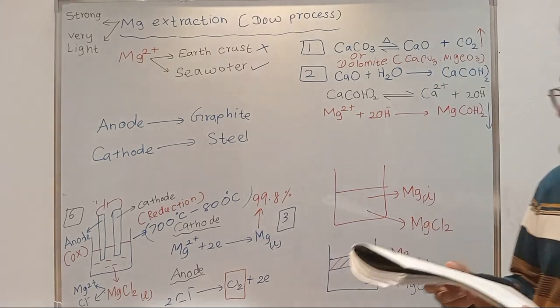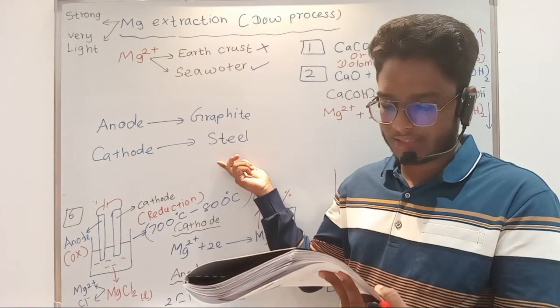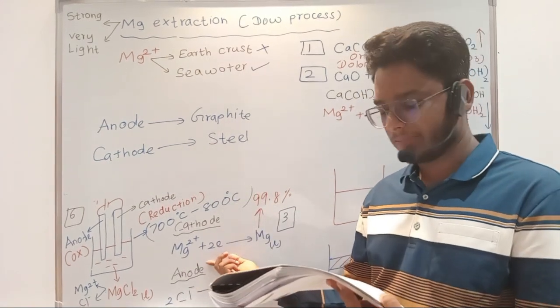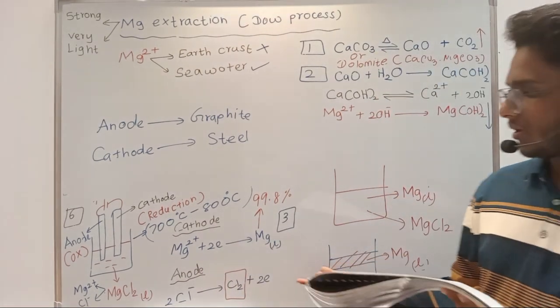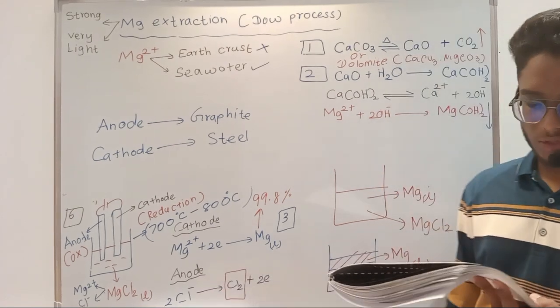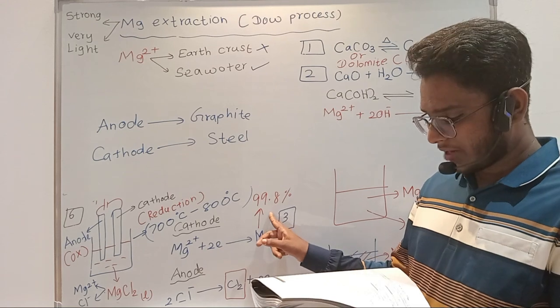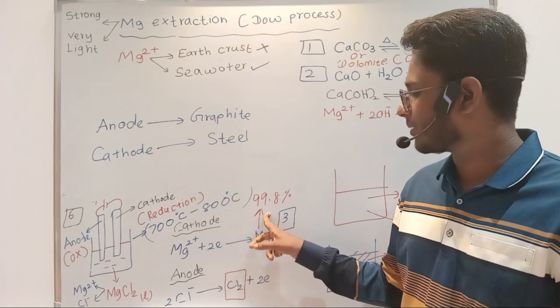And for the reaction at the cathode they have given, highlight cathode and steel, inside the bracket they have given steel, right? The reaction is magnesium 2 plus plus 2 electrons giving magnesium. The liquid magnesium formed is taken out from the cell. From this about 99.8% of magnesium can be obtained. The purity of the magnesium is 99.8.